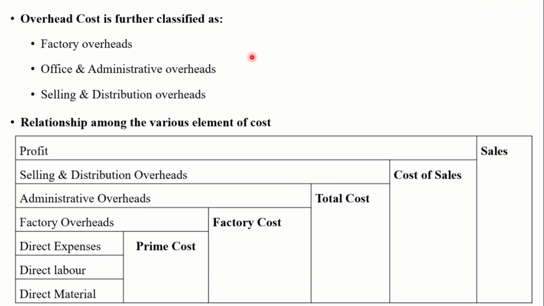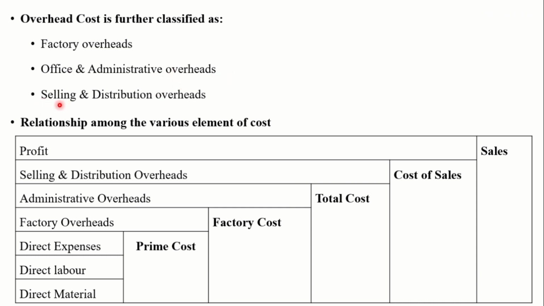Then indirect labor is the salary paid to accountant, administrative staff, director remuneration. Then indirect expenses examples: postage, telephone, rent, insurance, repair, depreciation on office building, general lighting, audit charges, bank charges are the indirect expenses which come under office and administrative overhead.